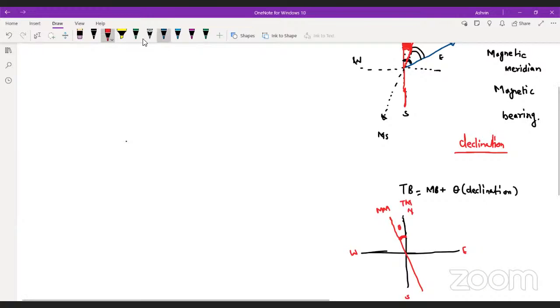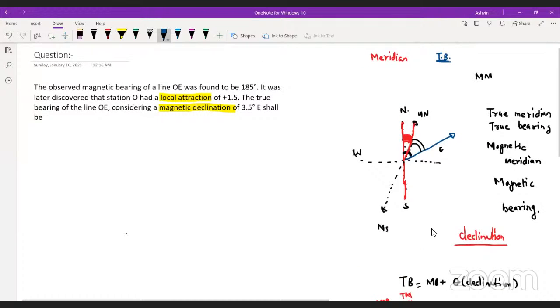Now the angle is measured with respect to this magnetic meridian, which is here, and the angle is this. Now we have to calculate this angle, so in this case the true bearing will be the magnetic bearing minus the theta. Yes or no? Are you guys getting it? So by this concept you have understood the meaning of the magnetic declination.